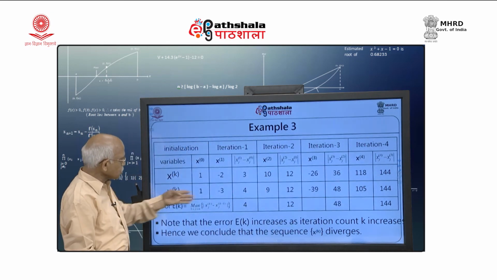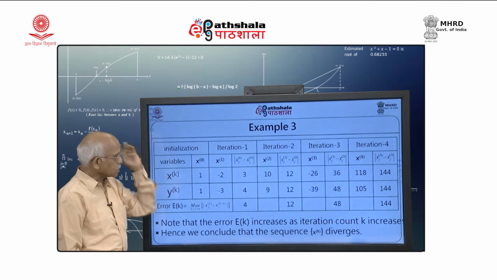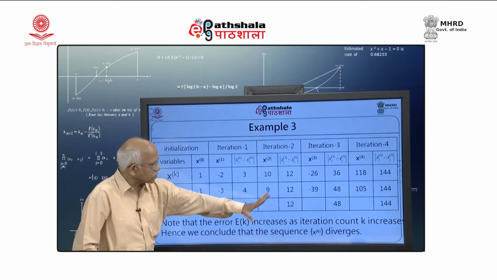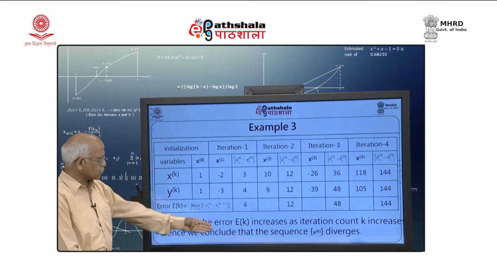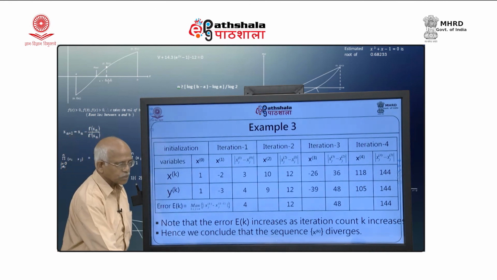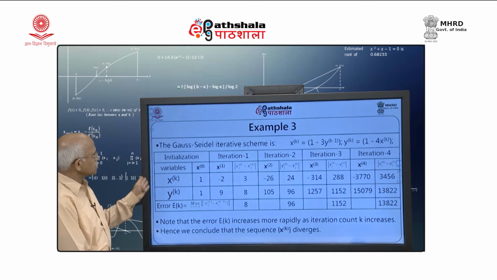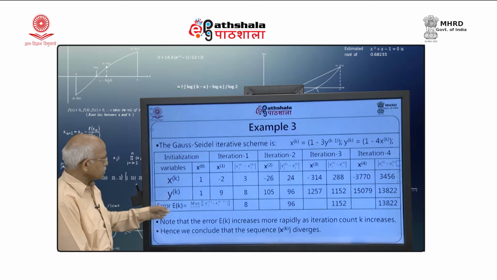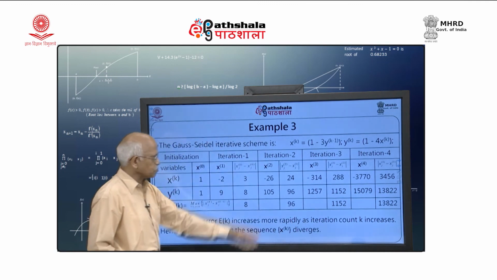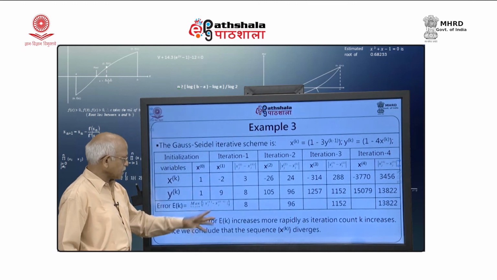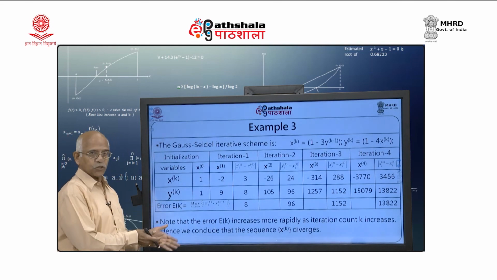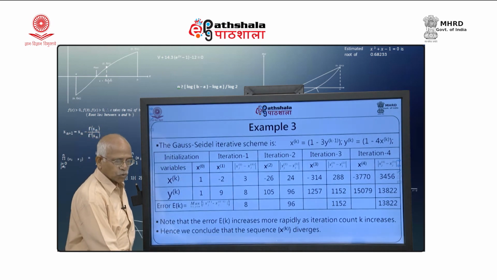So, that means my sequence of approximations does not converge at all, it is in fact diverging. Note that the error E k increases as iteration count increases, and hence we conclude that the sequence diverges. So, the solution exists, but this method fails to give me the solution. Similarly, if I use the Gauss-Seidel scheme, then it is diverging much faster. Here my error becomes 13,822, which is much larger, and therefore the error E k increases and the sequence diverges. So, though the solution exists, both schemes fail to give us the solution.